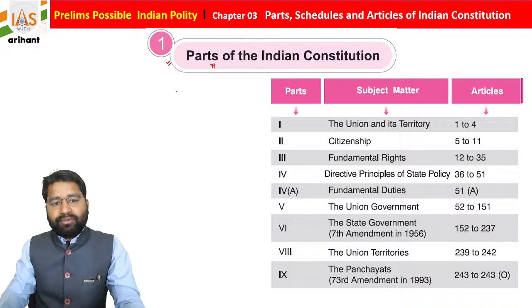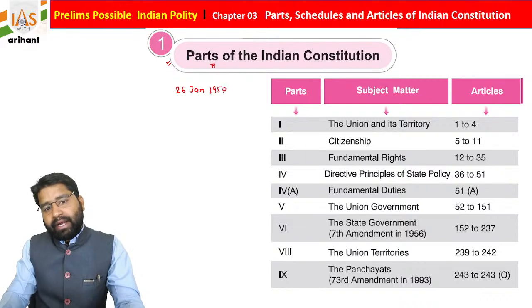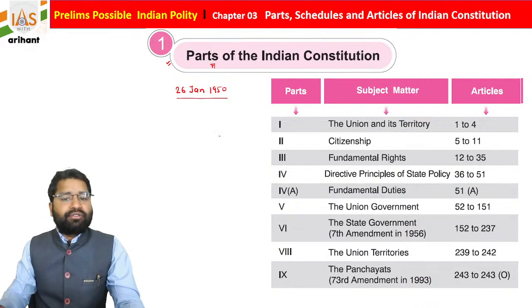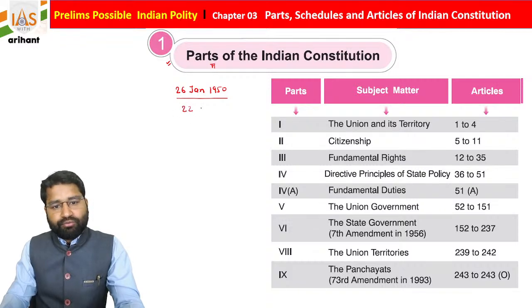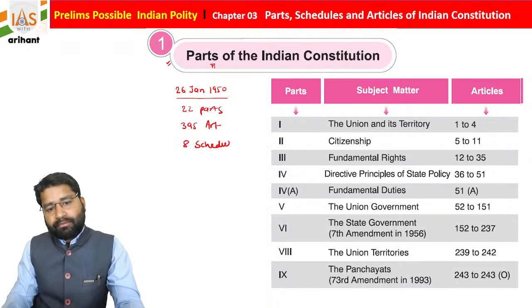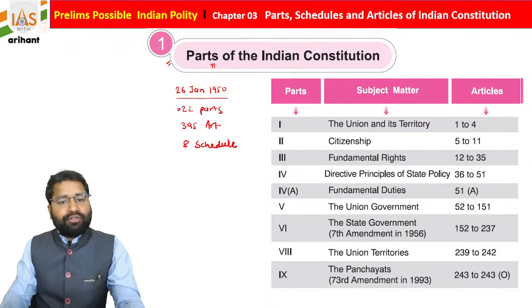Our Constitution was fully implemented on 26th of January 1950, and at that time it contained 22 parts, 395 articles and 8 schedules.